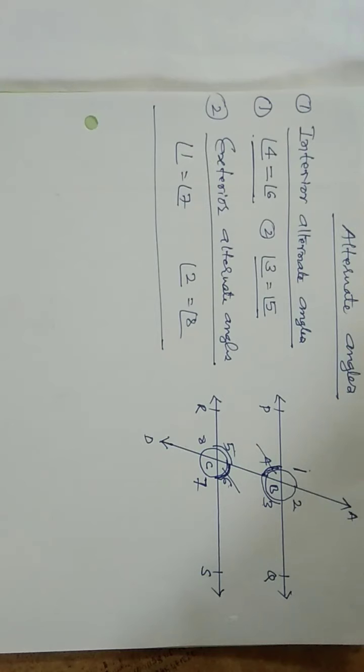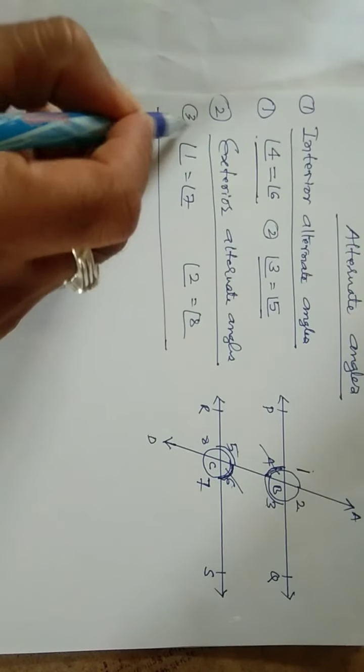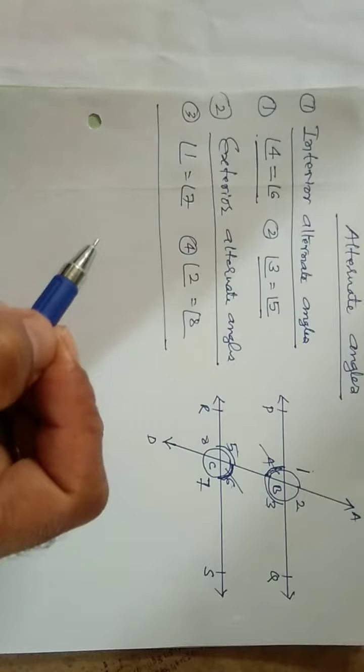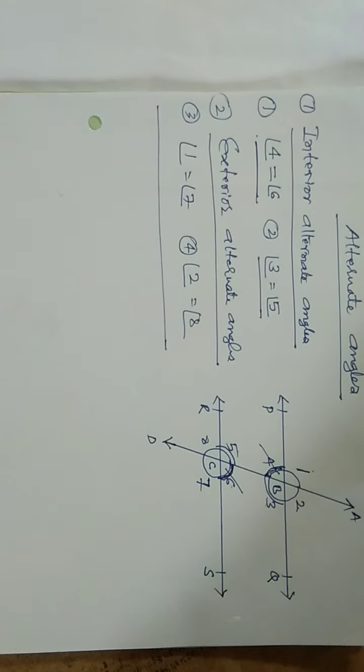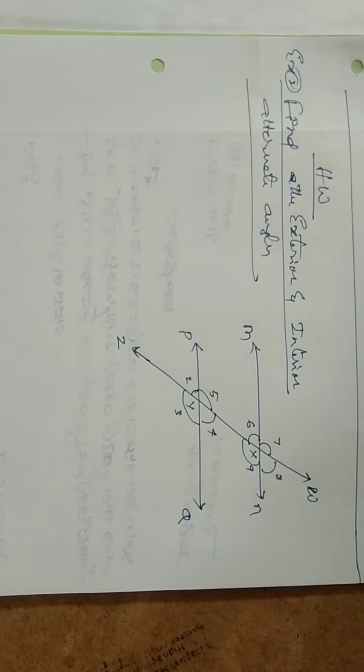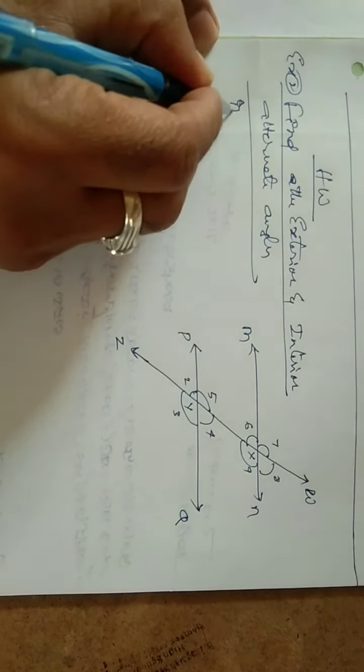That's all, dear students. So there is a homework I'll give you. You just identify the interior alternate angles and the exterior alternate angles. You just find out, dear students. Yes, there is a second homework for you. Example 2. Find the exterior and interior alternate angles in the given figure.